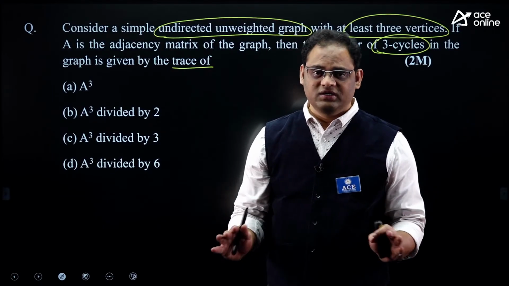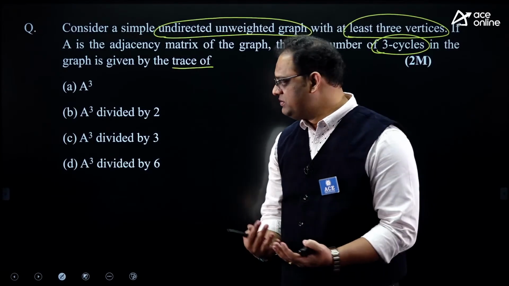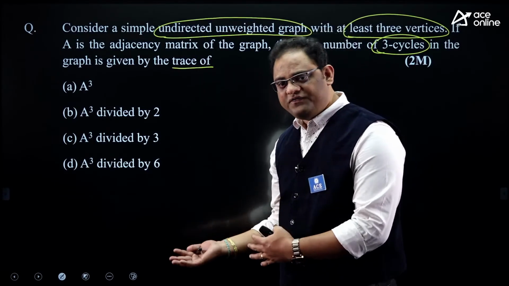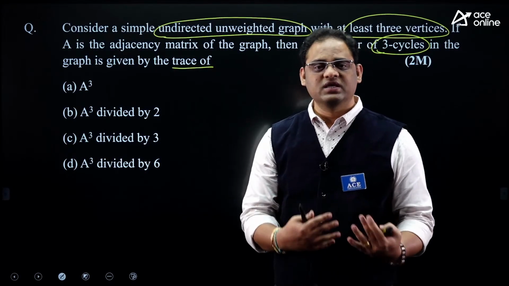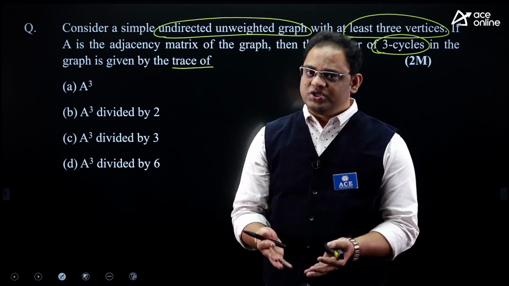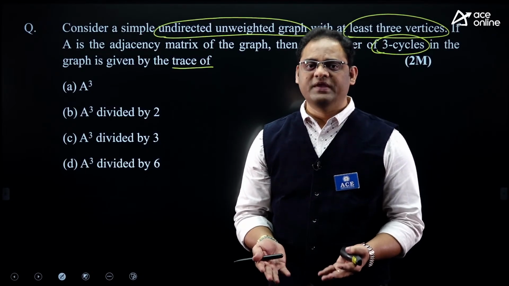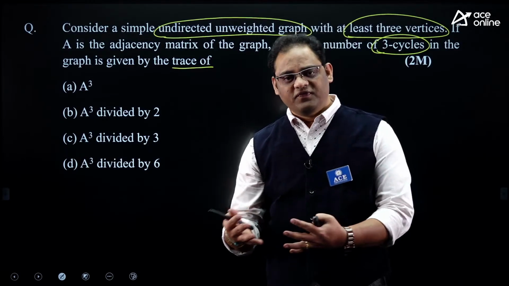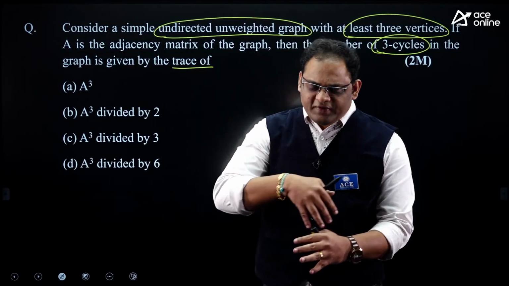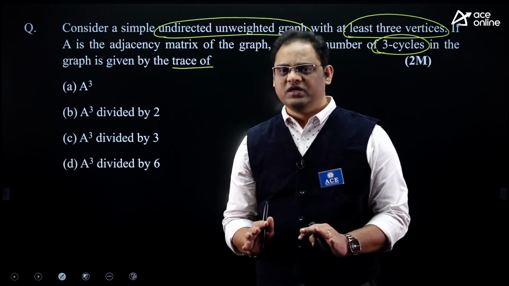But don't forget the basic concepts: types of graphs, adjacency matrix, number of 3 cycles, cycle, acyclic, tree, connectivity, spanning tree, the handshaking theorem, the sum of degrees theorem, the Havel-Hakimi result, which of the following is not graphic. From all these basic areas, every time we are getting minimum 1 question.